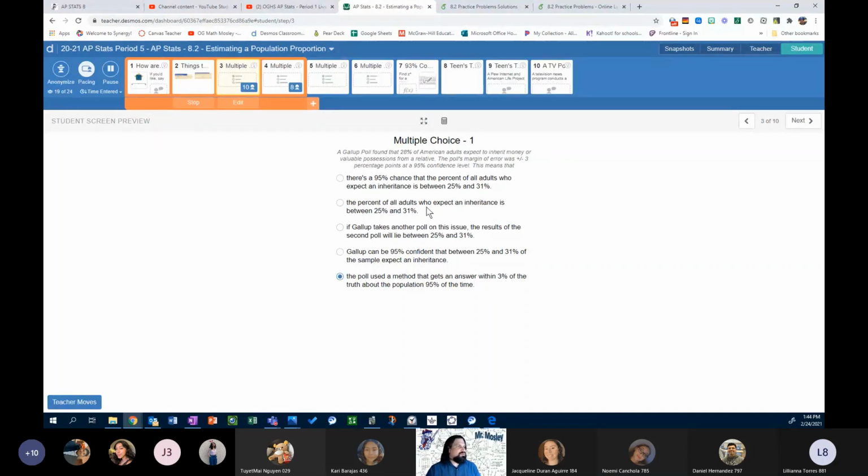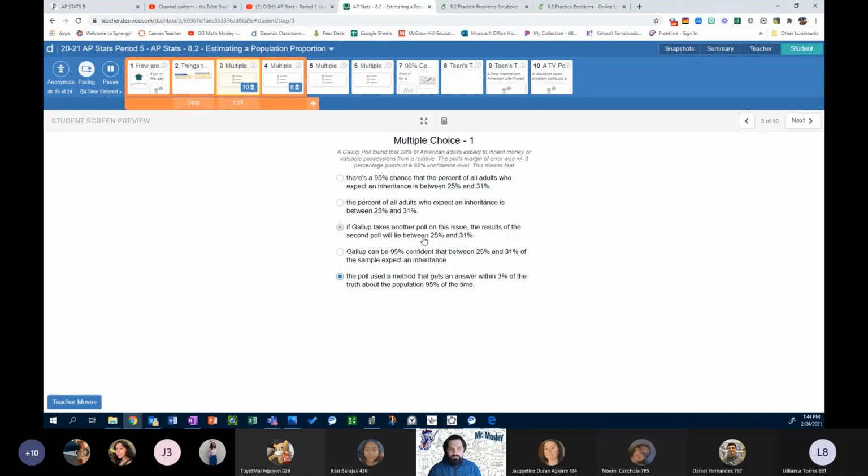We don't have the information here to say that the percent of adults who expect an inheritance is between 25 and 31%. For all the other options that have that in there, they just did 28 plus 3 and minus 3 to get these numbers.